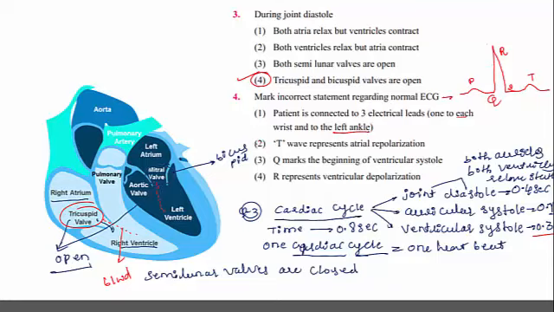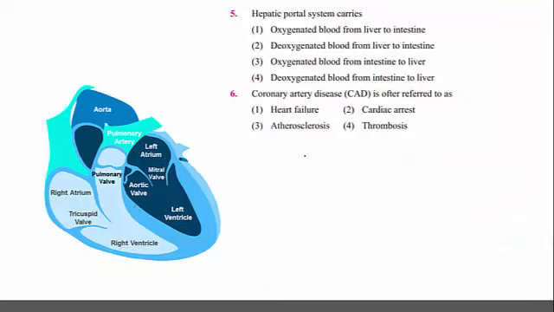But here the one incorrect statement about the ECG is option 2. The T wave represents atrial repolarization. This is mentioned here, but it is not atrial repolarization. Actually, it is representing ventricular repolarization. So the right answer for this question is option 2. Then moving to the next one.